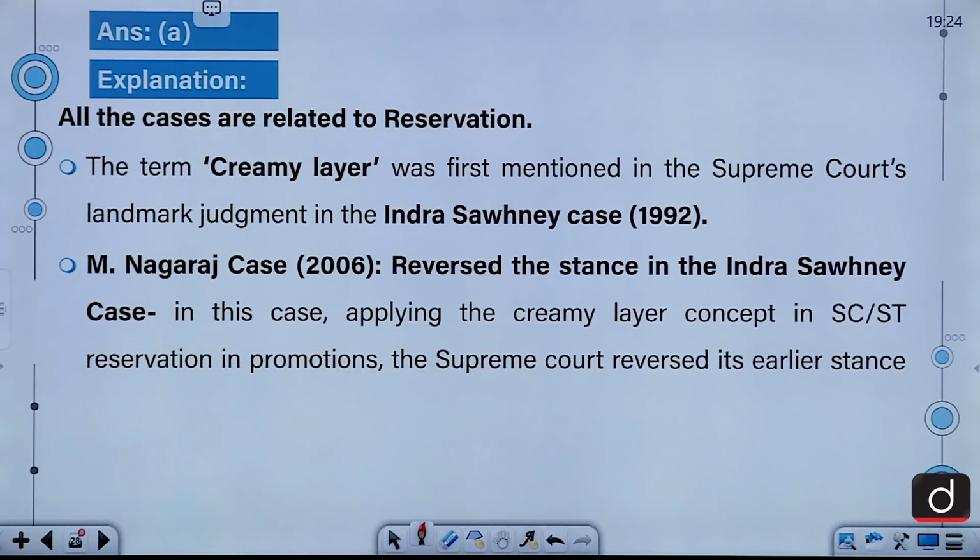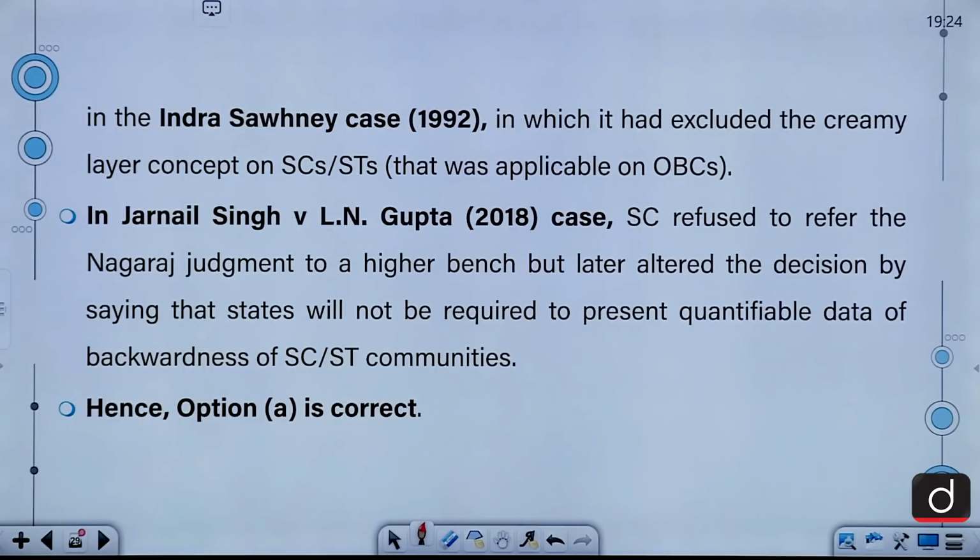The term creamy layer was first mentioned in the Supreme Court's landmark judgment in the Indra Sawhney case of 1992. In the M. Nagraj case of 2006, the Supreme Court reversed its stance. Applying the creamy layer concept to SC/ST reservation in promotions, it reversed its earlier stance in the Indra Sawhney case, in which it had excluded the creamy layer concept for SCs and STs, as it was applicable only to OBCs.